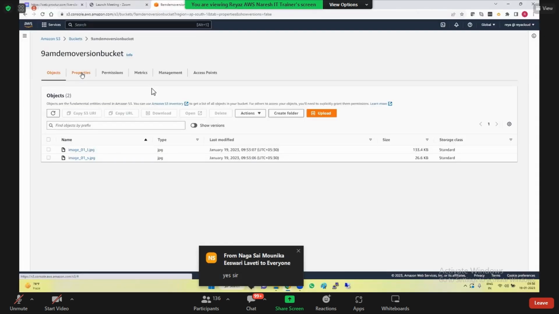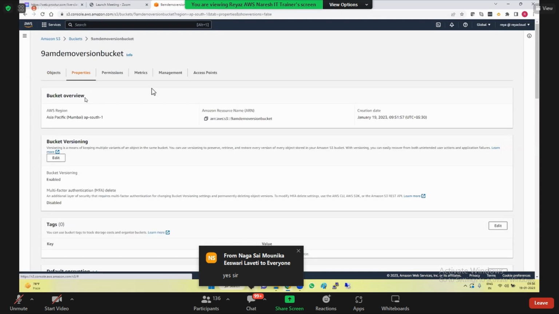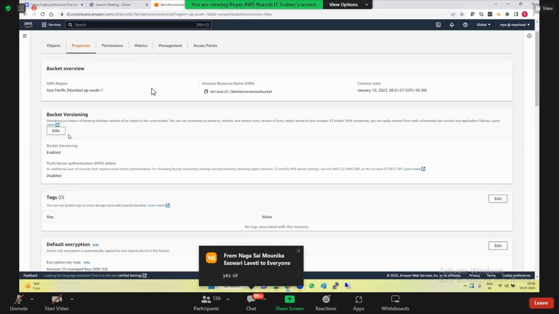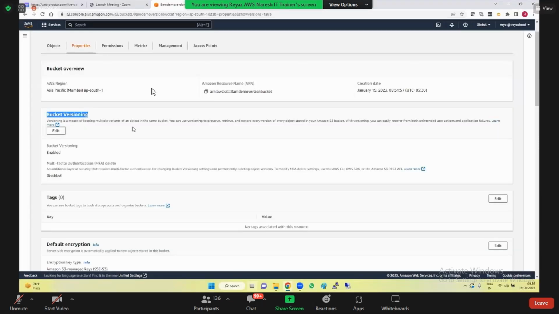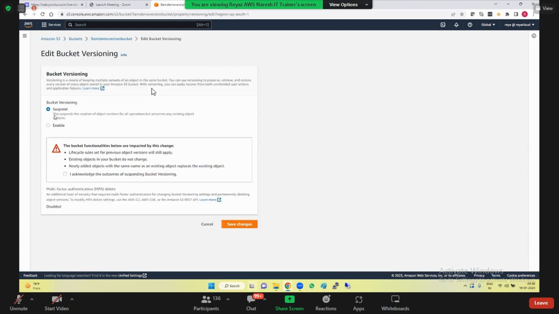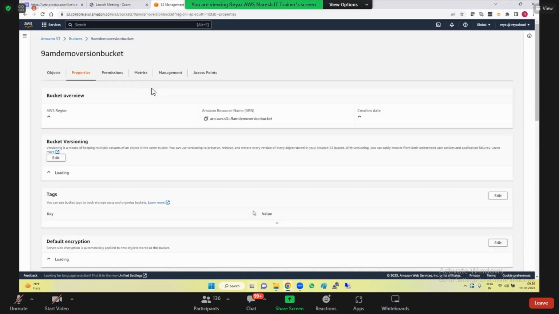Okay, now let's go to properties. In this properties, you can see the bucket overview, which region the bucket is in, what the ARN is, when it was created, and bucket versioning. Do you see this here? So you can edit this bucket versioning and then you can suspend it. I'm canceling it. I'm showing it again.